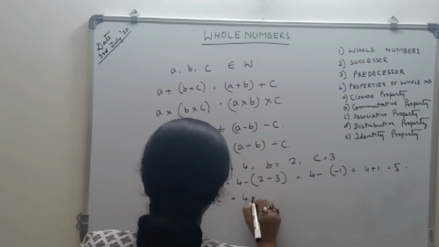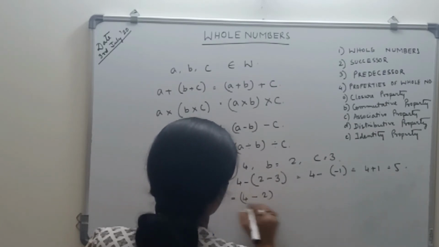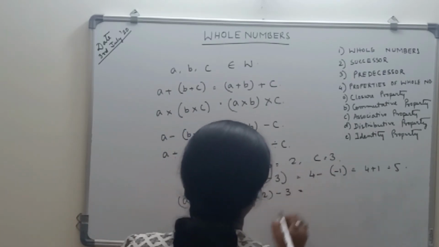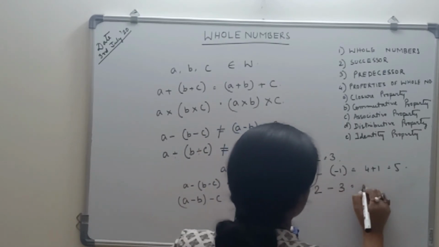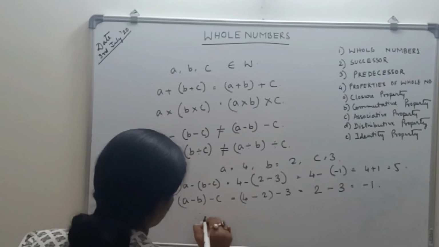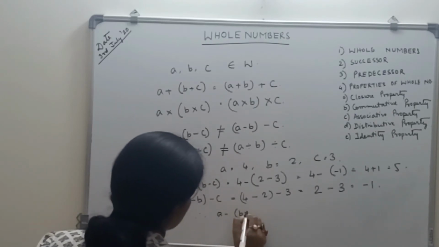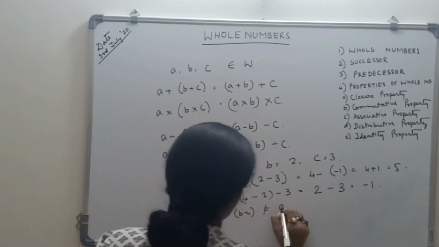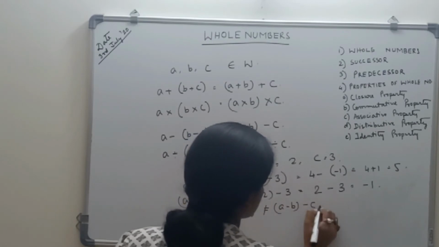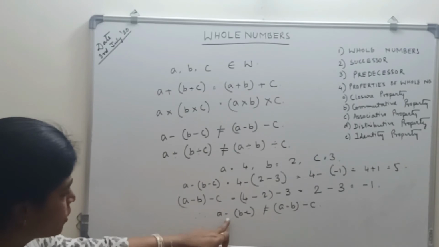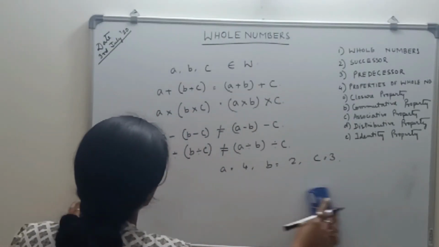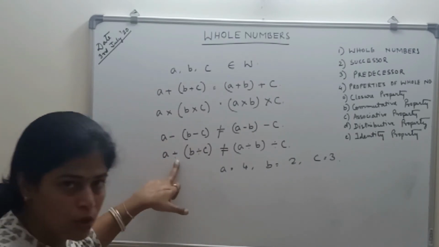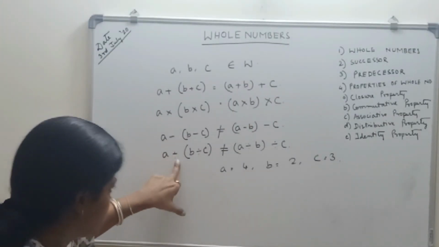A is 4 minus 2 minus 3. 4 minus 2 is 2, minus 3, that is minus 1. Therefore a minus b minus c is not equal to a minus b minus c. So the associative property does not follow with respect to subtraction. In a similar way, I can show that the associative property does not follow with respect to division.